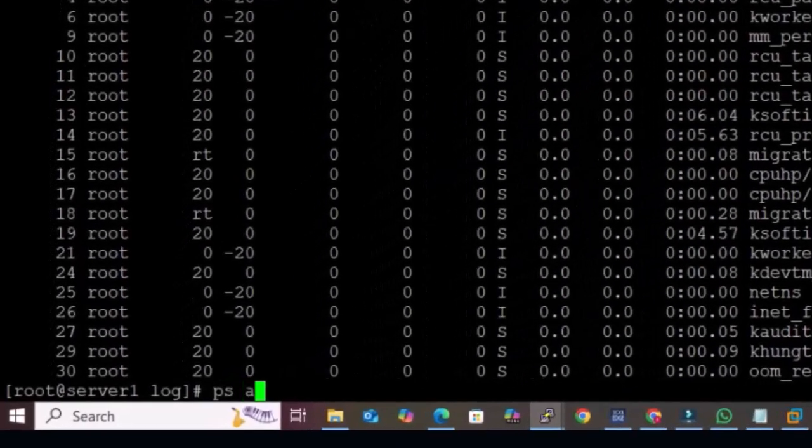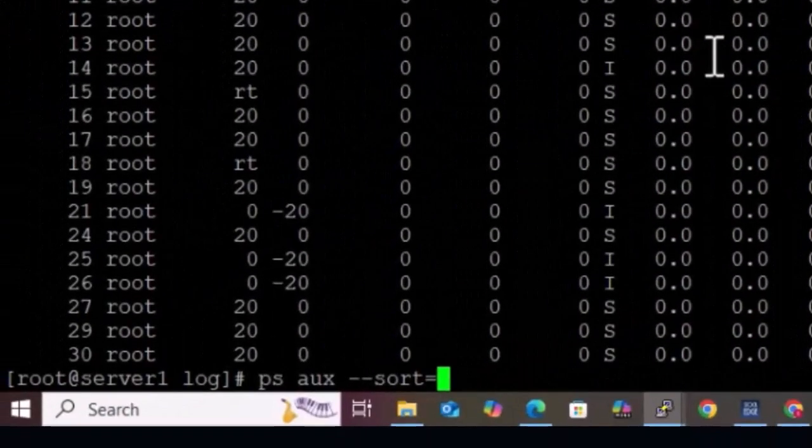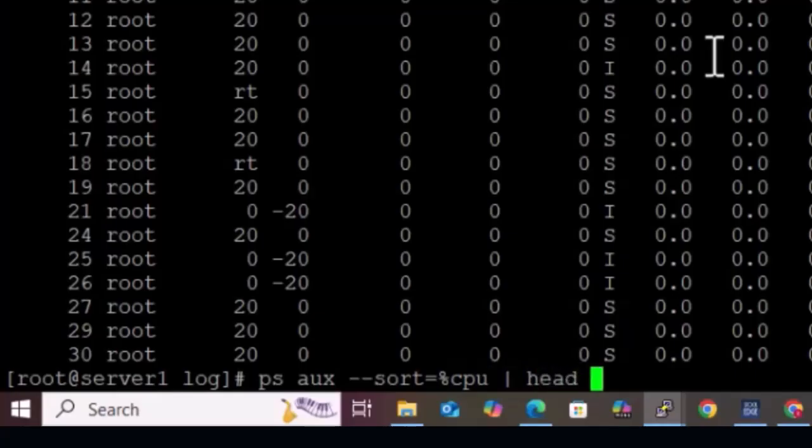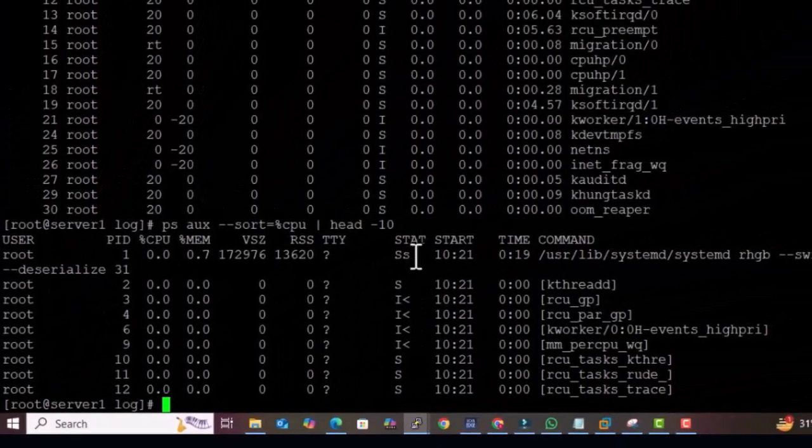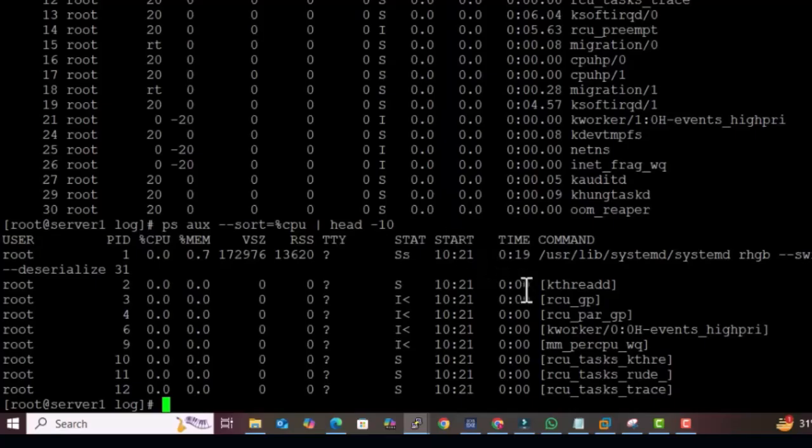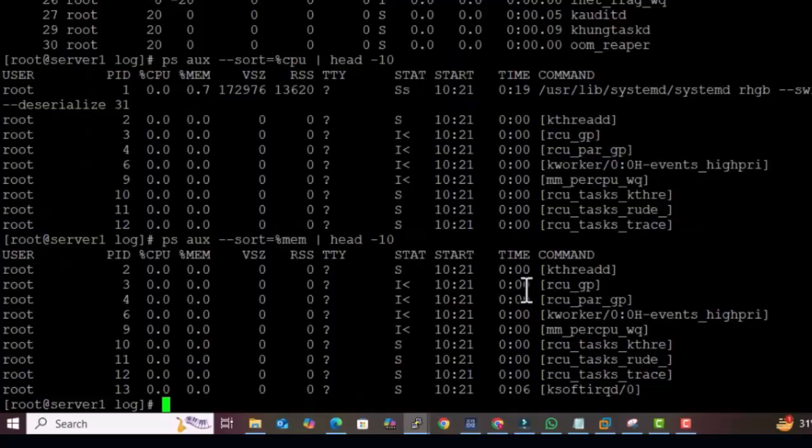We can use ps -o --sort equal to, and we are going to use percentage CPU from here. So we are giving percentage CPU, right? I wanted to check only the top 10 processes that are consuming CPU. See, it gave the output that these are the top 10 processes that are consuming CPU. Same with the memory. These are the top 10 processes that are consuming memory.